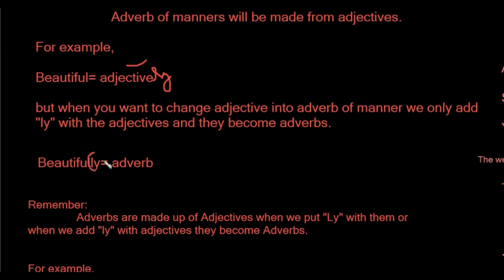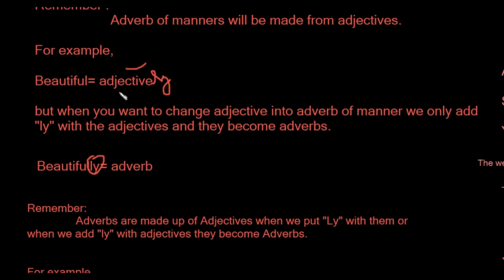So beautifully is an adverb. Why? Because we use ly with the adjective beautiful, and it becomes beautifully. So it was all about how we make adverbs from adjectives. We just put ly with the adjective, and they become adverbs.